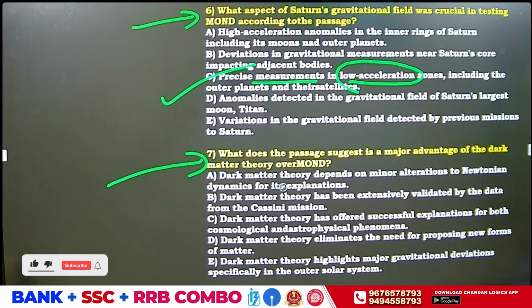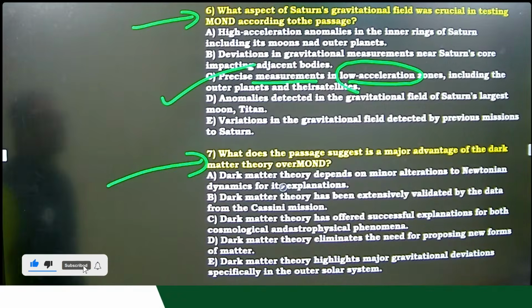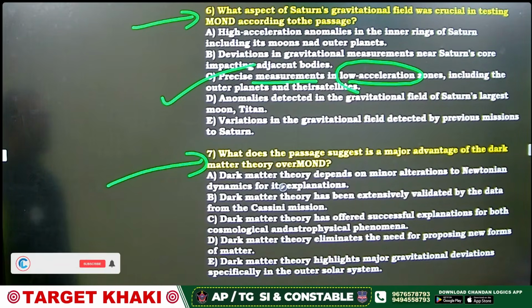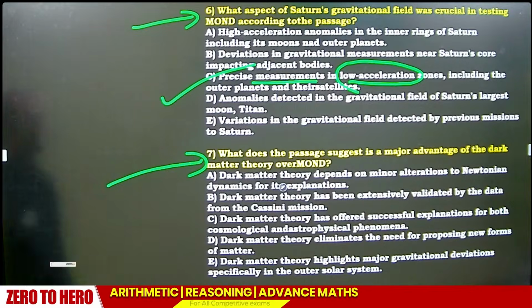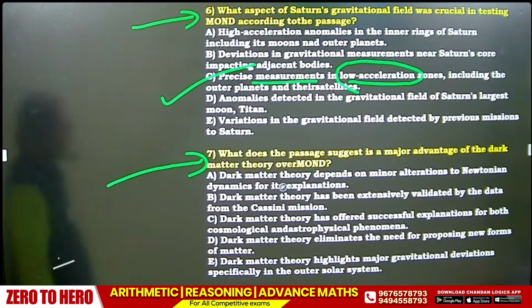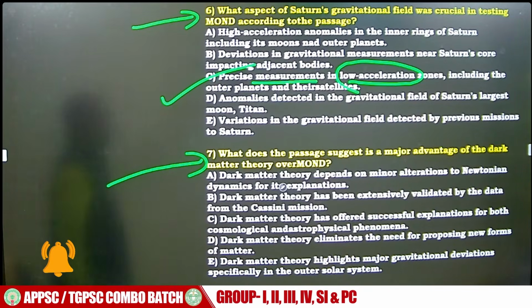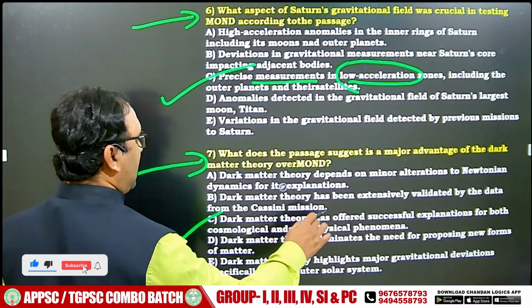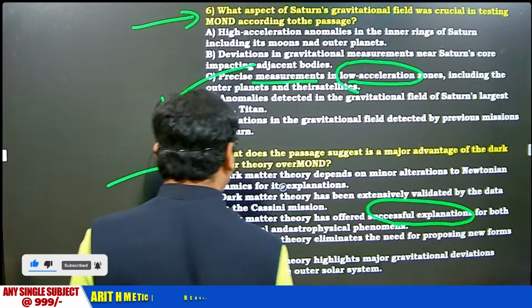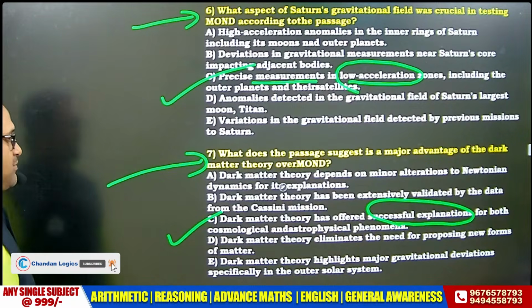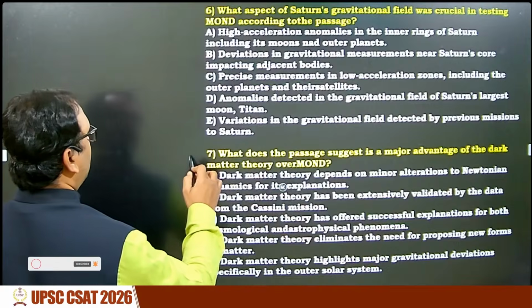Okay. Can you try the 7th one? What does the paragraph suggest is a major advantage of dark matter over MOND? Dark matter won, MOND lost. How? So what is the main reason for MOND failure? Answer. Option C. Dark matter theory has successful explanations, whereas MOND failed.